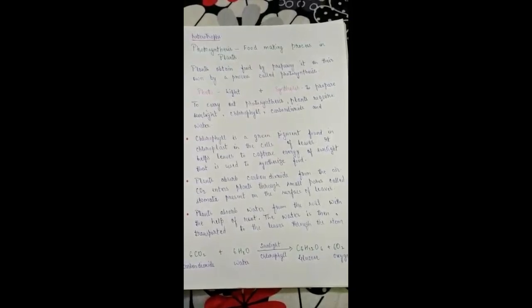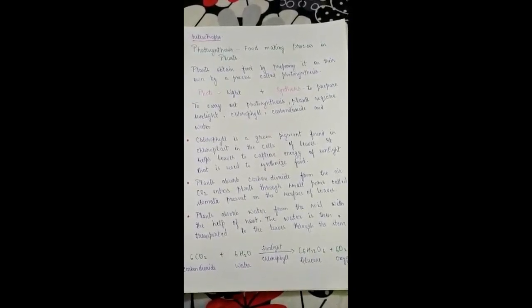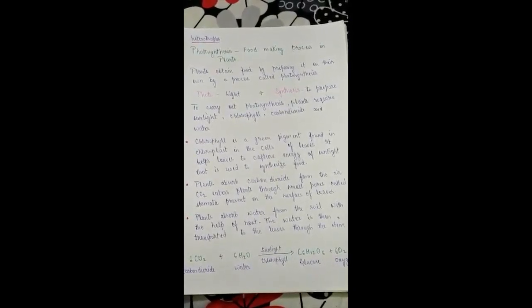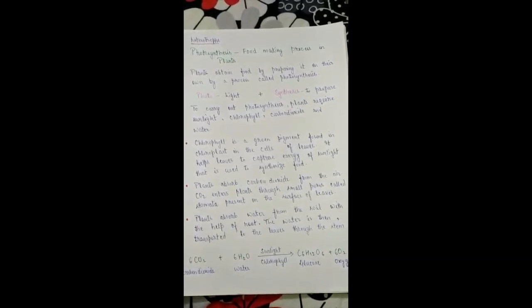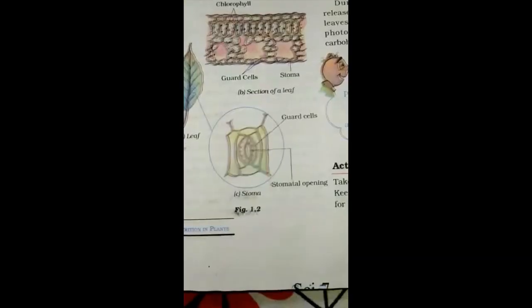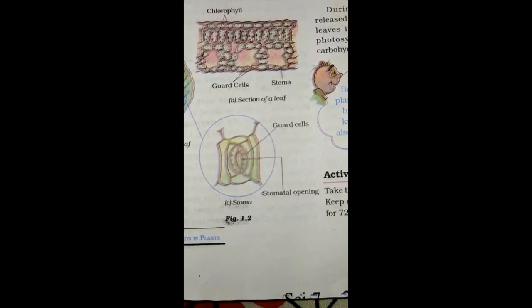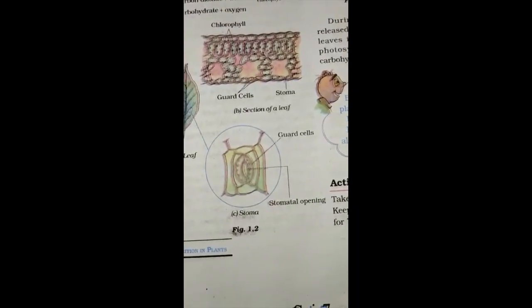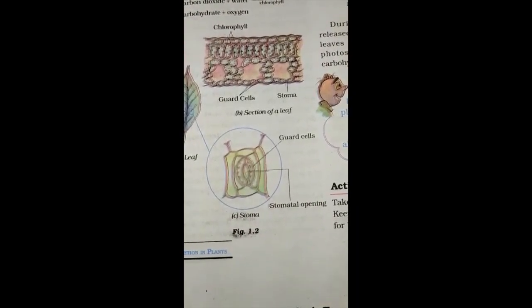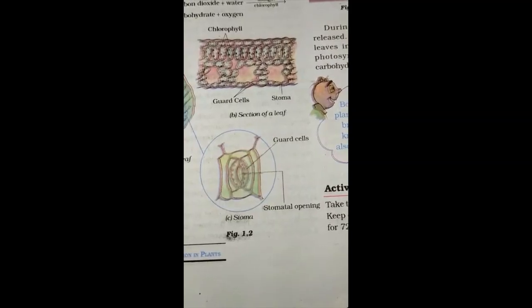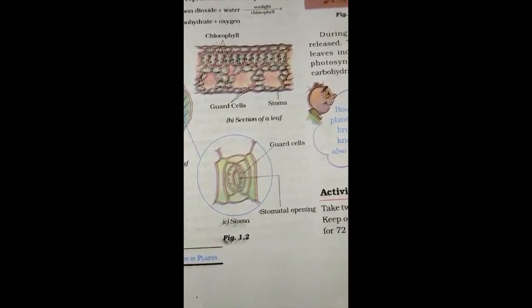Next, plants absorb carbon dioxide from the air. The carbon dioxide enters the plants through small pores called stomata present on the surface of leaves. So students, here is the structure of stomata. The singular is stoma, and this stoma is surrounded by two guard cells. These guard cells contain chloroplast, and the stomata provide the passage for carbon dioxide to enter the plant.